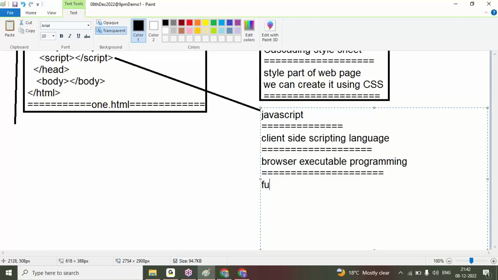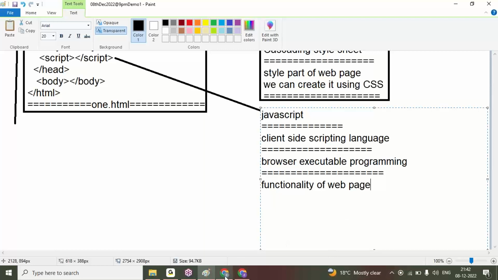It is the functionality of the browser, the functionality of the web page. What functions are we using? Clicking function, mouse over, mouse out, mouse move, on change. The functionality of a web page we can create with this JavaScript. Like this, I'll cover each and every topic in our course. Up to JavaScript, I gave you brief information.